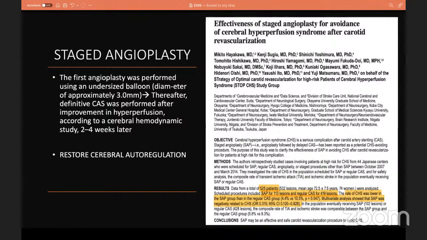What they noticed is that the risk of cerebral hyperperfusion was lower in patients who underwent staged angioplasty compared to the single-step procedure. The p-value is 0.04. They have mentioned this as a significant observation. This is the only study. After that, there are no other studies about this, but the procedure was encouraged after this publication.